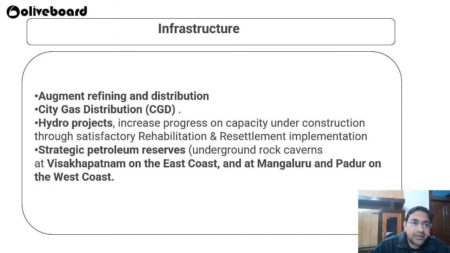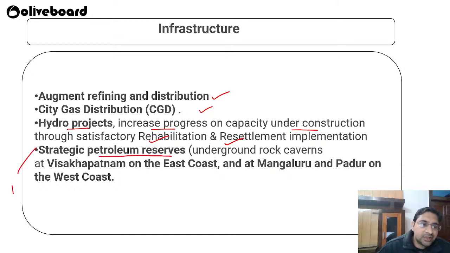Okay, so what is the infrastructure need that we have to do? First of all, we have to augment the refining and the distribution system. Then city gas distribution has to be increased, and proper pipelines have to be laid for that. Hydropower capacity under construction has to be increased. Proper rehabilitation and resettlement of the people living across those places has to be done in a proper way. Strategic petroleum reserve, very important.